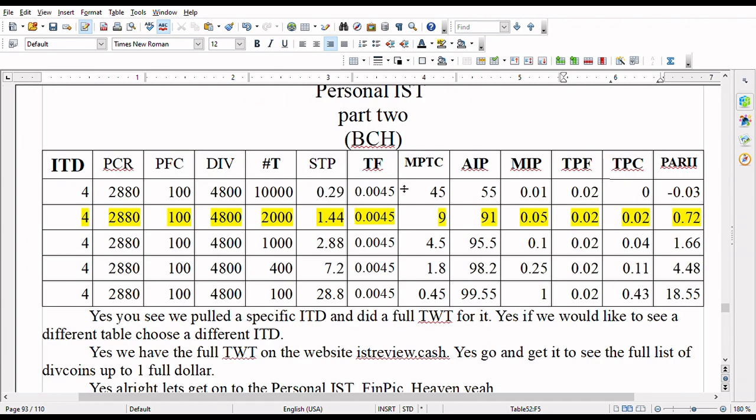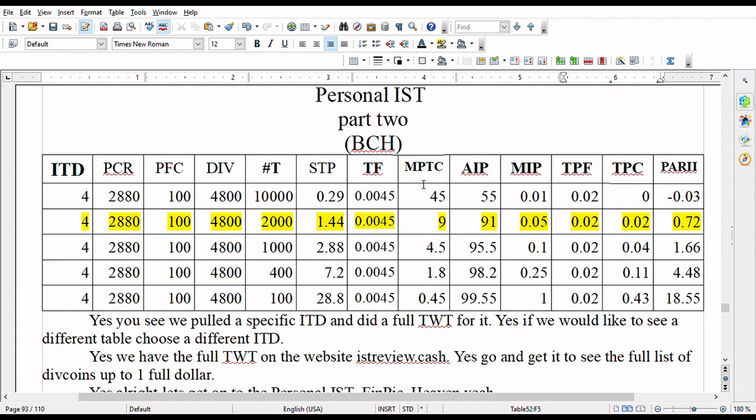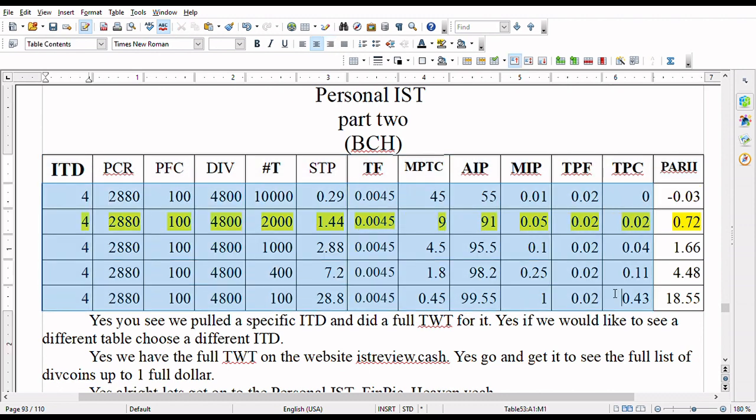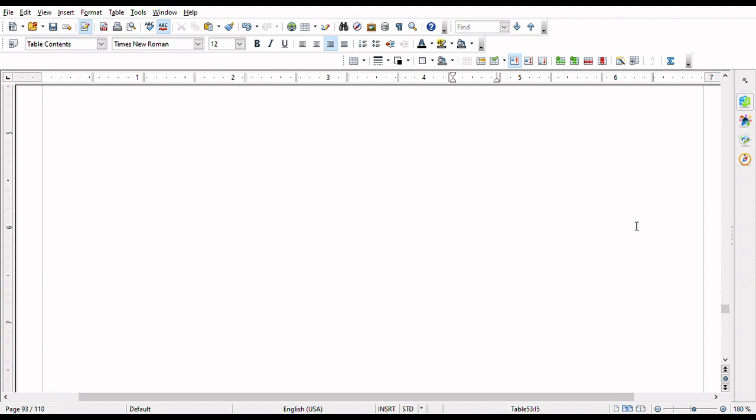And of course, that brings us to our TWT Personal IST BCH blockchain for you right here in your face, with all of its variables, pertinent variables, and all their associative values. Yes. And you see in our particular example, we did the 4-year, so we end up with the PCR and the PFC. Yes. And of course, remember, you can always please go and download the template for the Personal IST TWT so you can comfortably make your own.